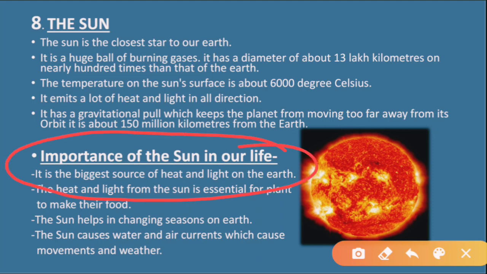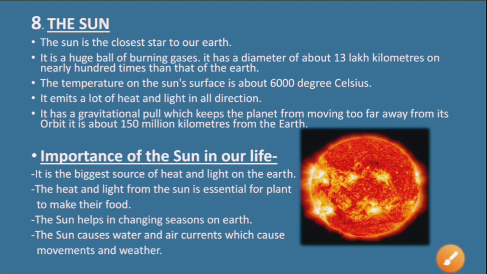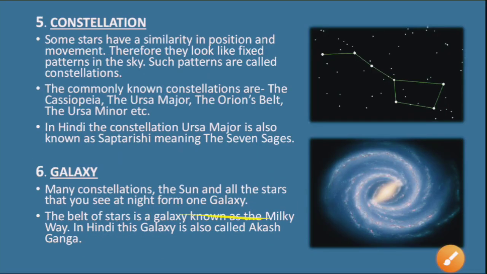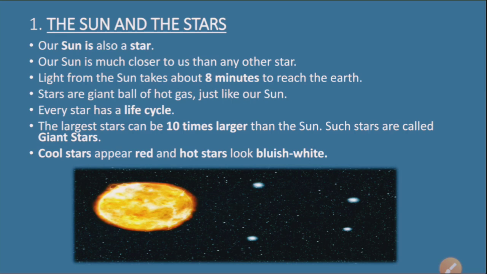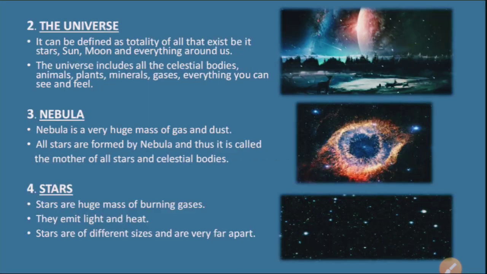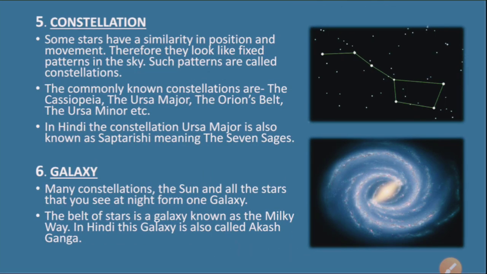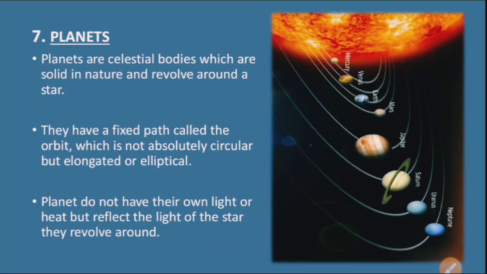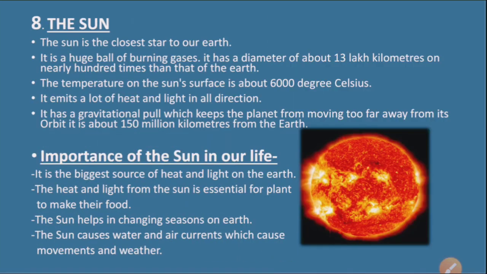Why the sun plays a very important role in sustaining our life on earth. So these were the points which give us the basic idea about the sun, stars, universe, what is nebula, what are stars, what is constellation, what is galaxy, what are planets, and the detailed knowledge about the sun and why the sun is important in our life.